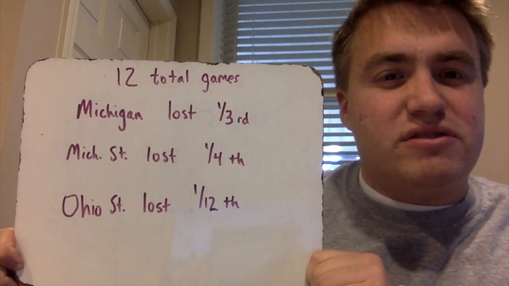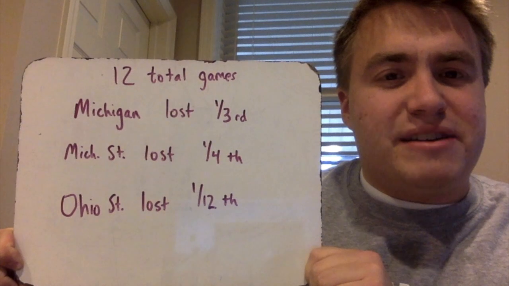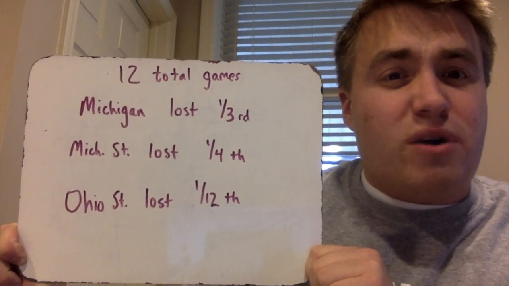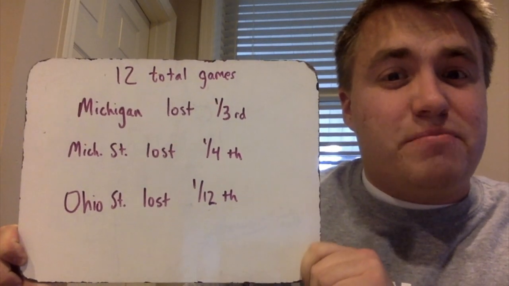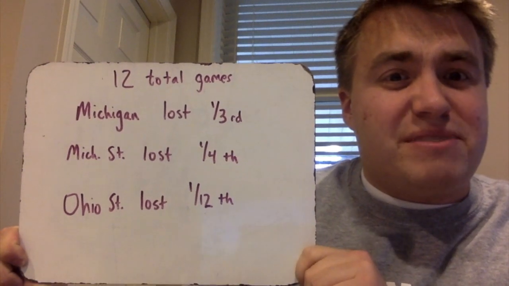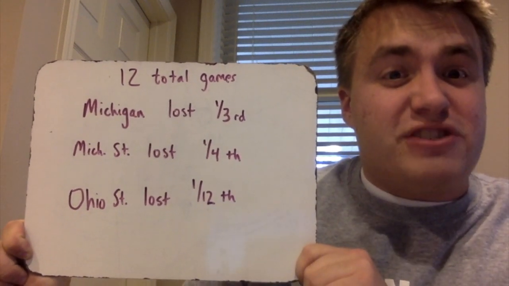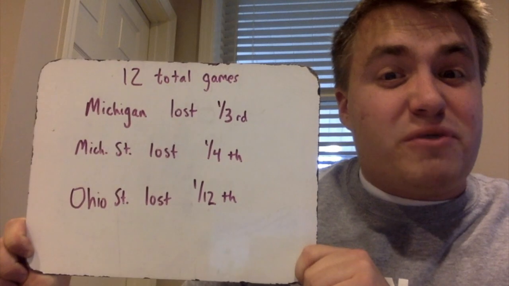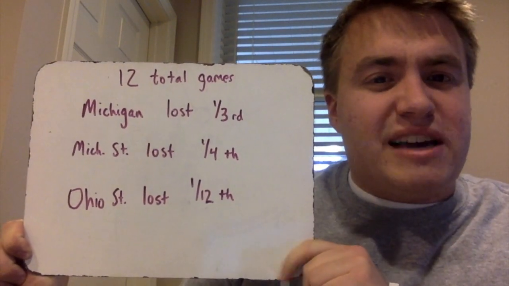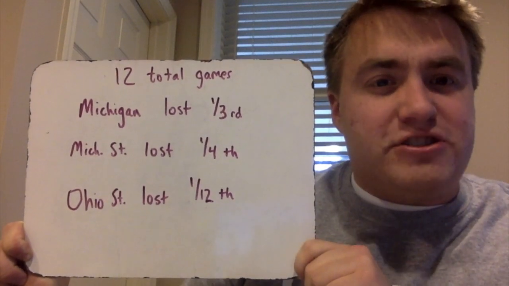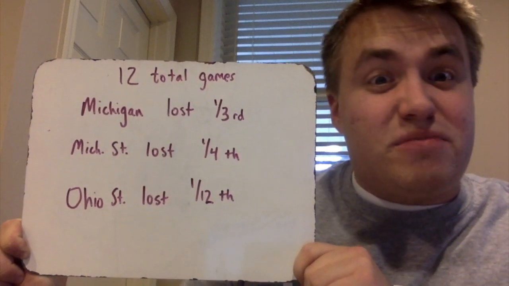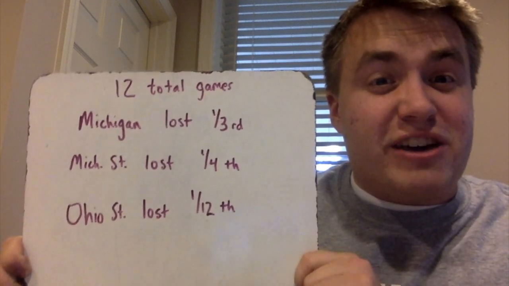Now, in our last question, we were looking for the bigger fraction because that would tell us the higher number of runners who stopped at the water stop. But in this case, if we look for the bigger fraction, it's telling us the team that lost the most, which would be Michigan, because 1/3 would be our bigger fraction out of the 3. Here we're looking for the smaller fraction, because that would tell us who won the most games. So Ohio State has the smaller fraction at 1/12, which means they lost the least amount of games, which in return means they won the most amount of games.